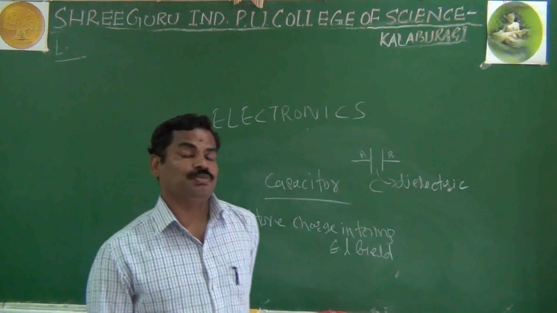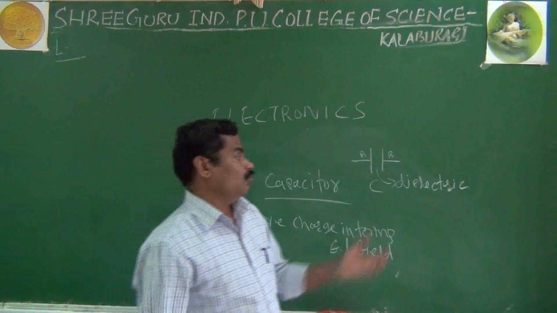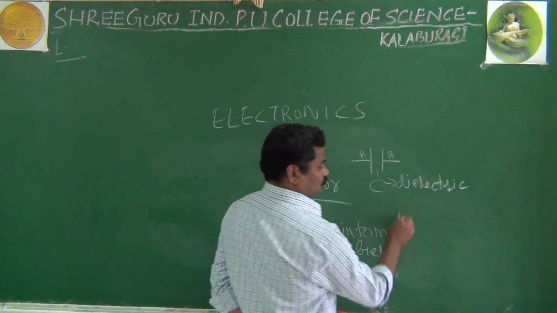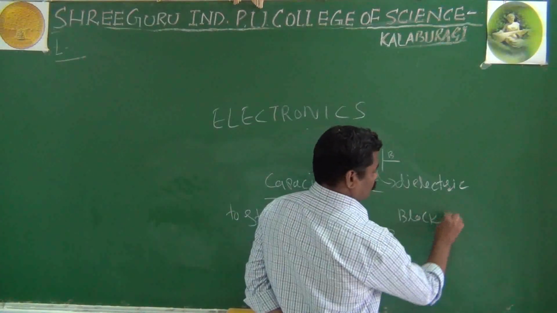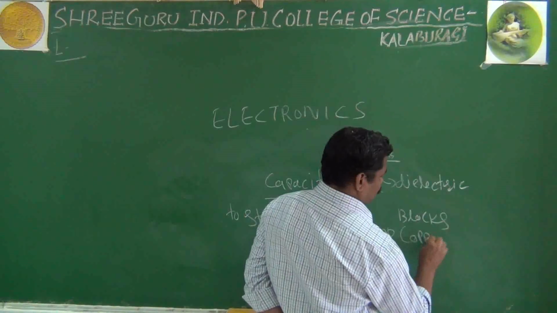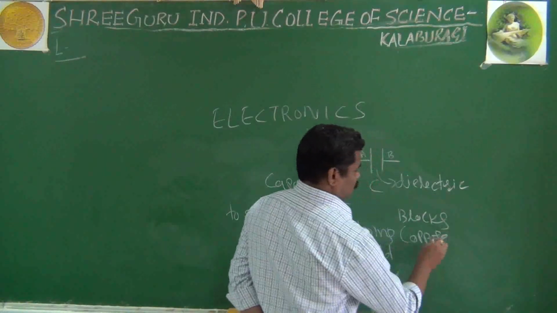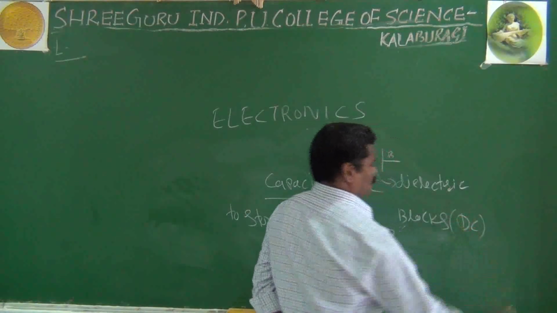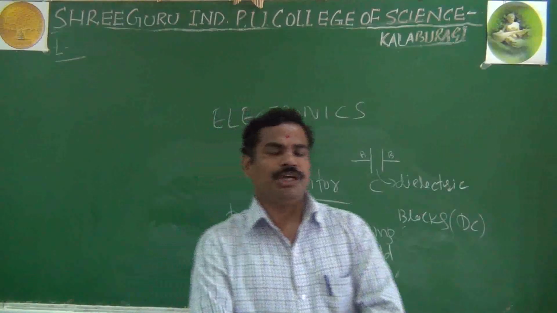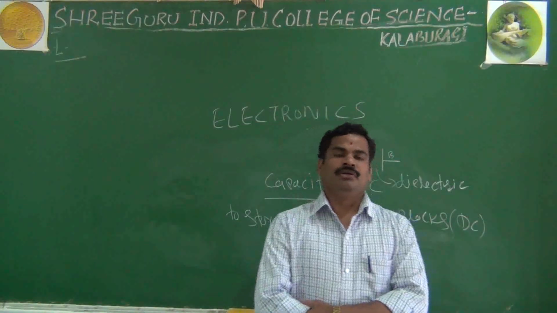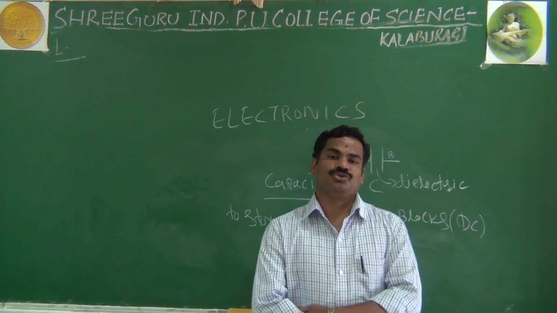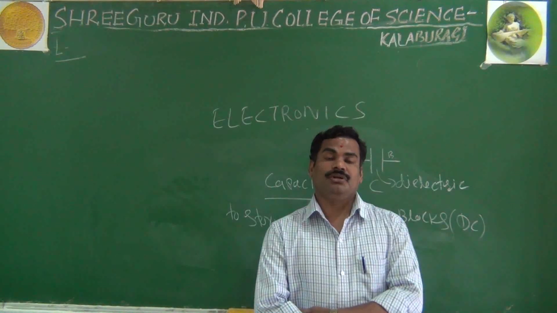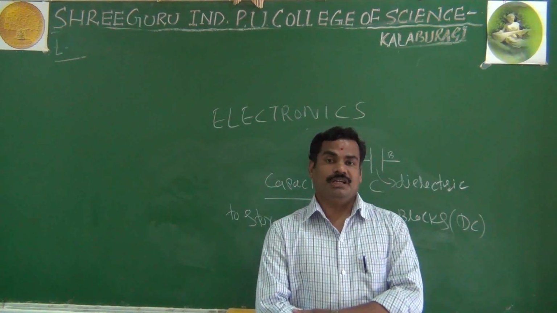And another most important property of capacitor, it will oppose or block the DC current, and allow the AC. The most important property of capacitor is that it is a passive component and it will store the charge in terms of electric field, and also it blocks the DC, it allows the AC. And capacitor is nothing but two conducting plates separated by a dielectric medium.